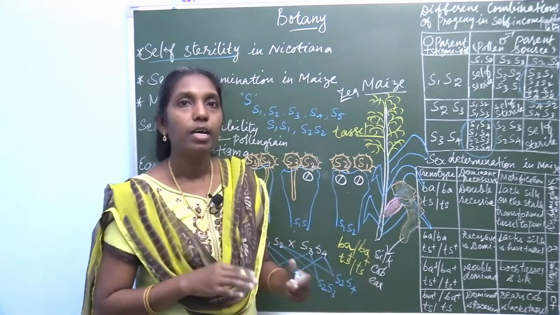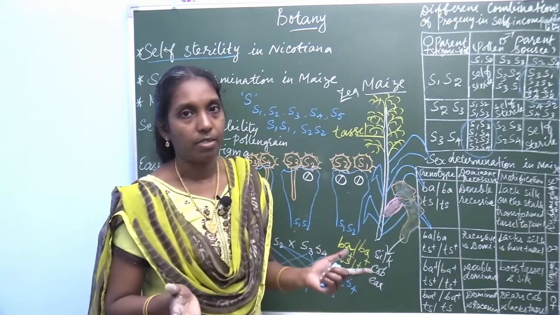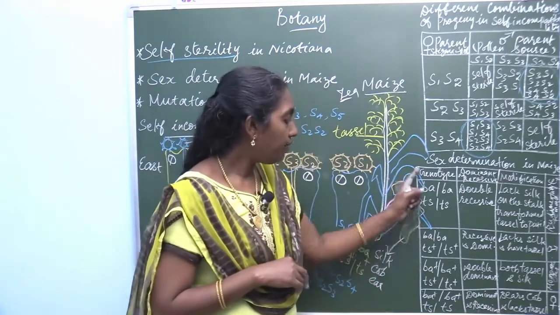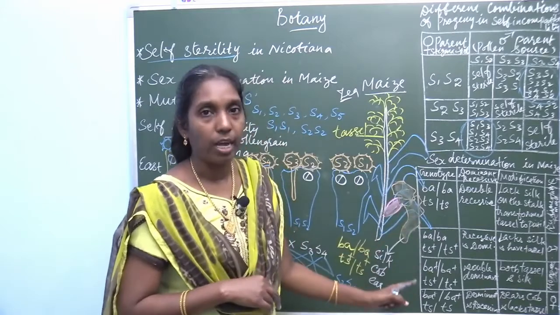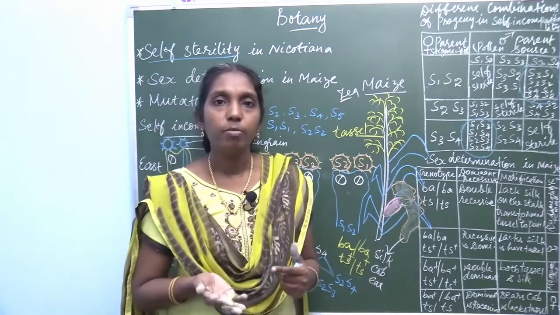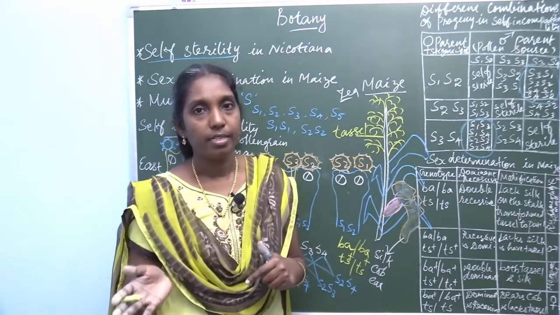What is the genotype? BA recessive, TS recessive. There are four different genotypic forms explained here. The first one is double recessive, barren and TS.